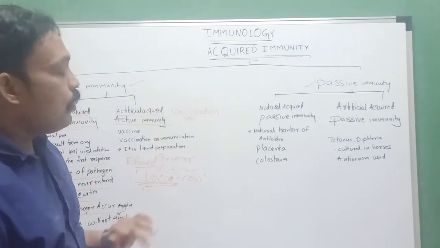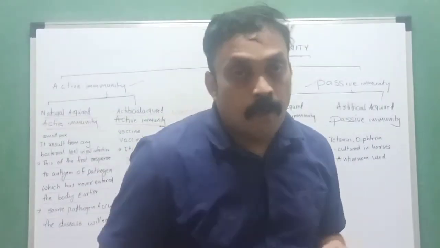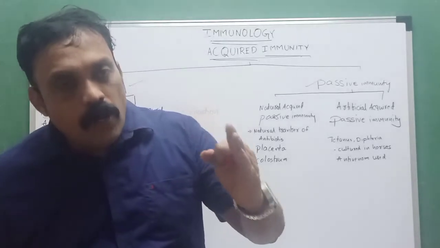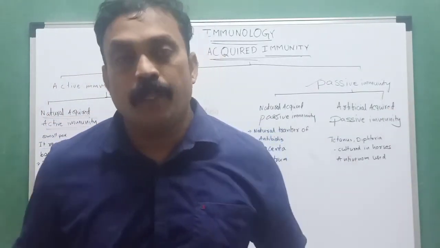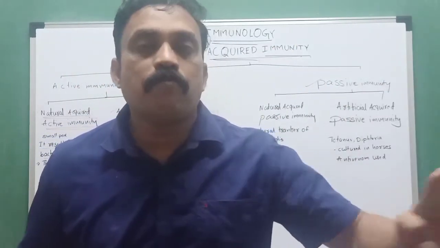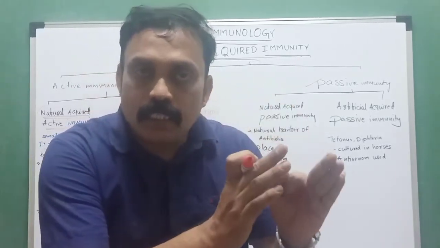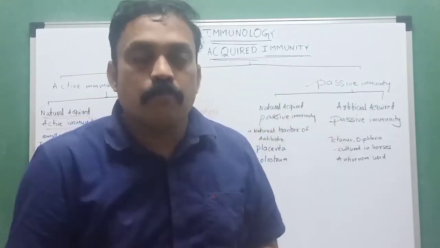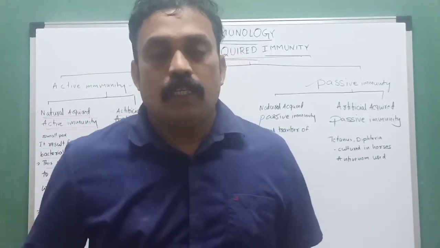For example, vaccines. For example, I took the polio vaccine. The polio vaccine is only useful for a particular, specific disease. It is not useful for all diseases, all types of germs, all types of microorganisms. It is only useful for that particular type of disease. For example, polio, when I took the polio vaccine in my childhood.